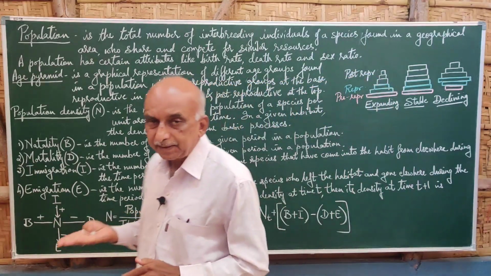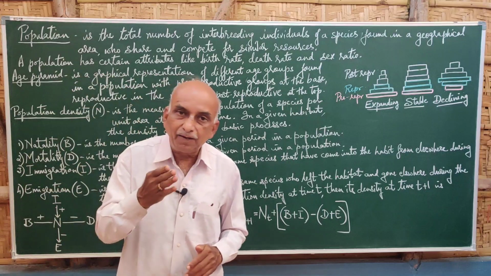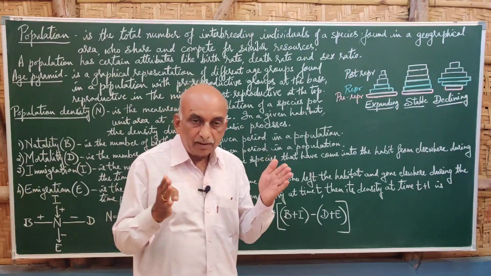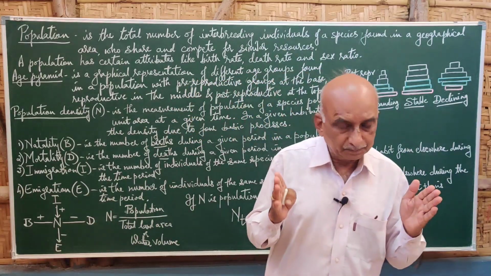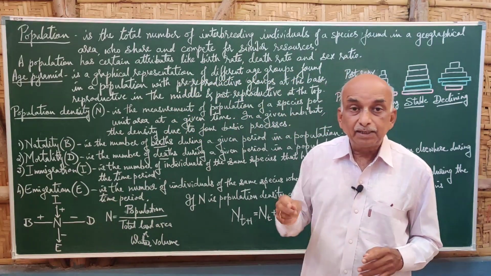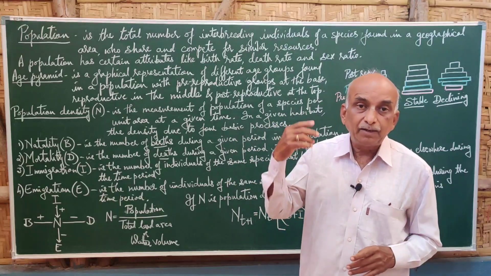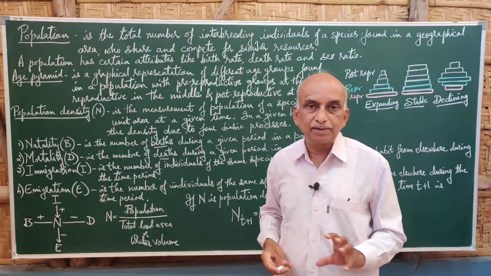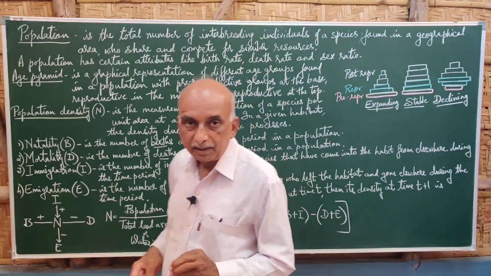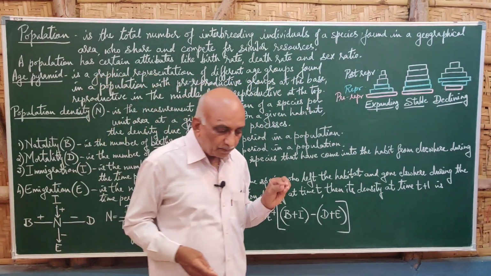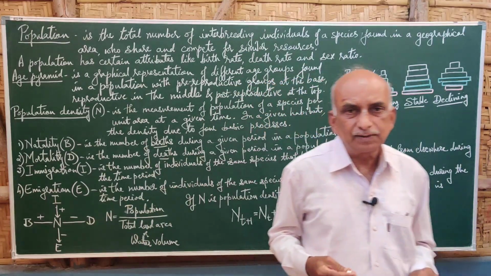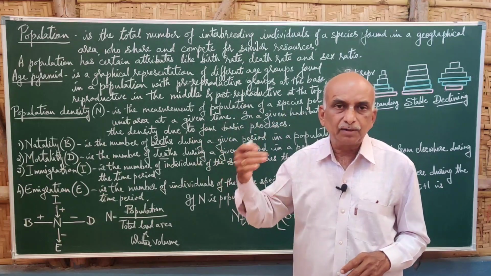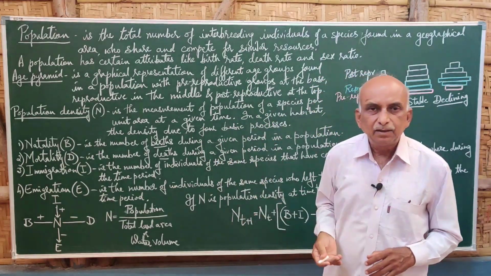Emigration, capital E, means those individuals who have left that area for a certain purpose, and actually they belong to this area itself, but they have left for some purpose, and after that they come back and settle in their own place. For example, from our city certain individuals go for jobs, it may be software work, engineering, or any other jobs.